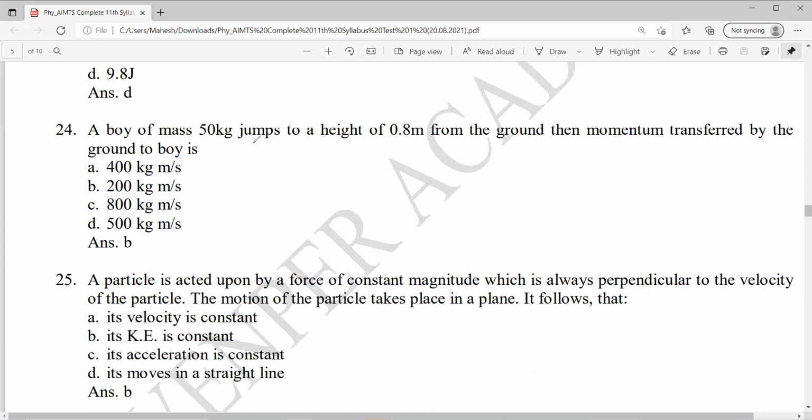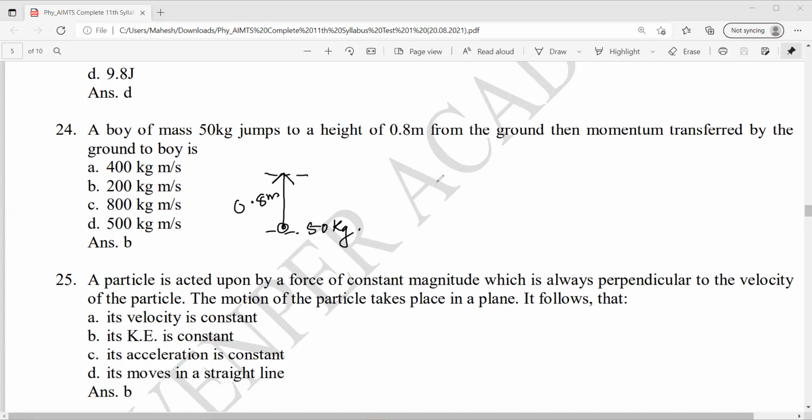So 50 kg jumps to a height of 0.8 meter from the ground. Okay, this is given, 50 kg. Clear? The height is given as 0.8 meter from the ground. Then momentum transferred by the ground to the boy.